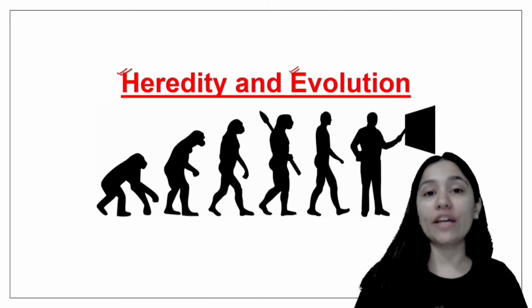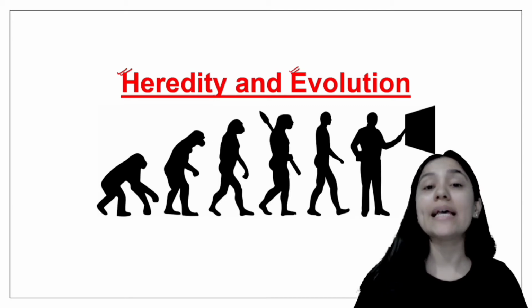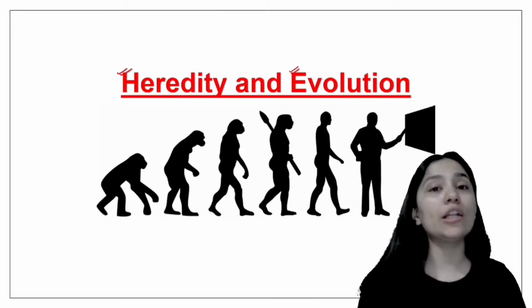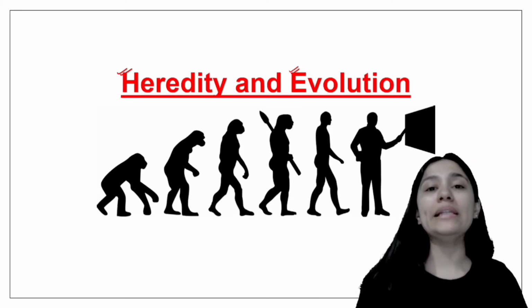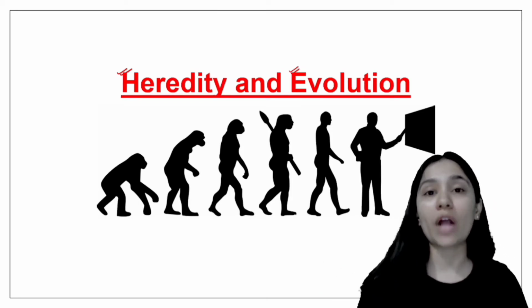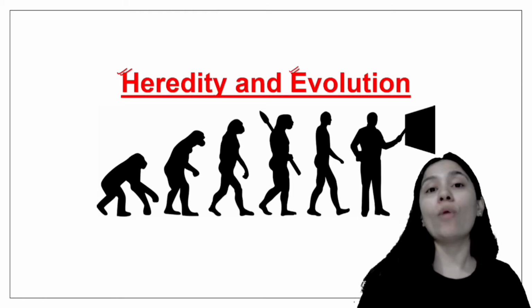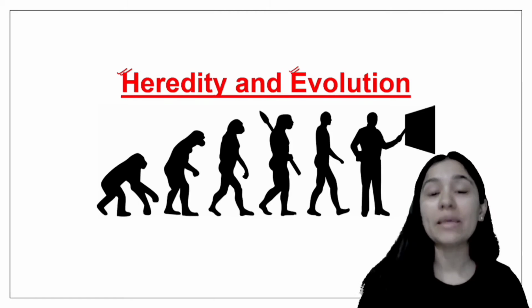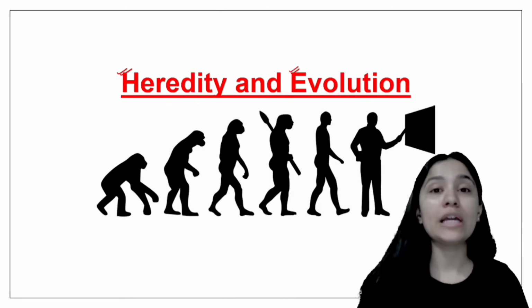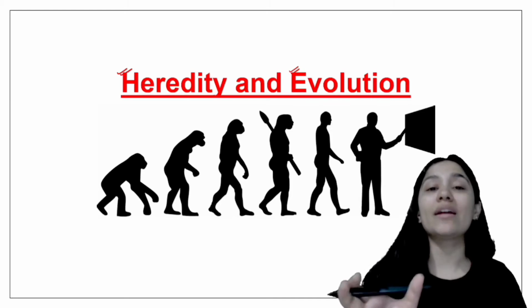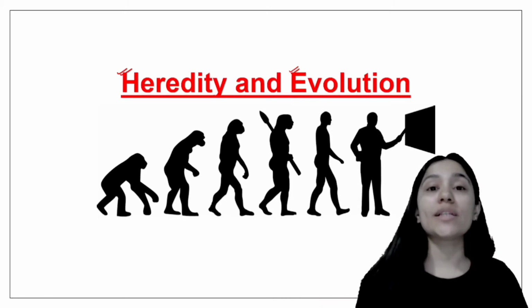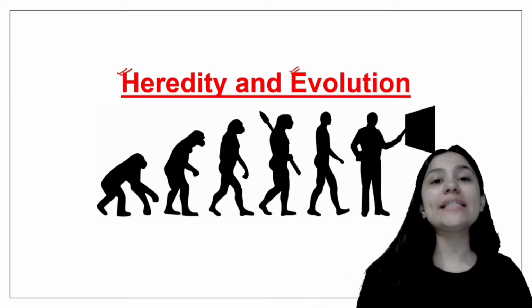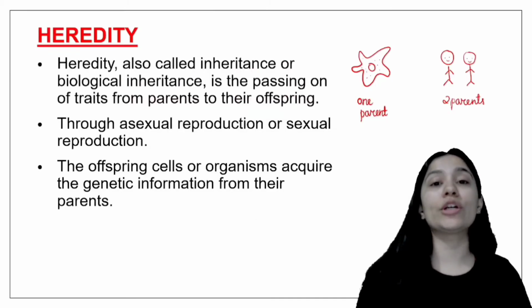Evolution is a process in which we understand how we have evolved from a unicellular organism to multicellular organisms. Now we have millions and trillions of cells working for us, and this process of becoming a complex organism from a single unicellular organism is known as evolution. So heredity and evolution are really very important processes in biology. Let's understand heredity along with variation in a better way.